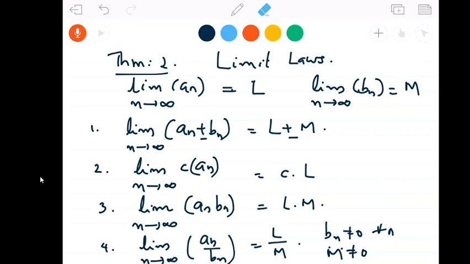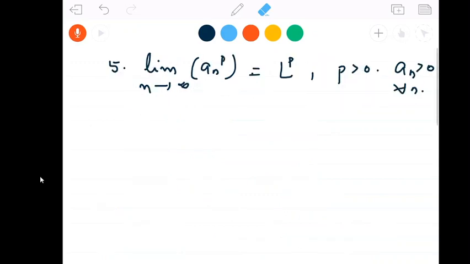If limit of an is equal to L and limit of bn is equal to M, then limit of the sum of the sequences is the sum of the limits, and limit of c an is equal to c times limit of an. Limit of the product of an and bn is equal to the product of L and M. Limit of the quotient of an and bn is equal to the quotient of L and M. And limit of an raised to p as n tends to infinity is equal to L raised to p, where p is positive and an is positive.